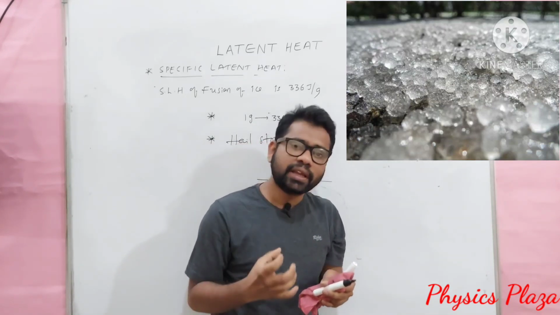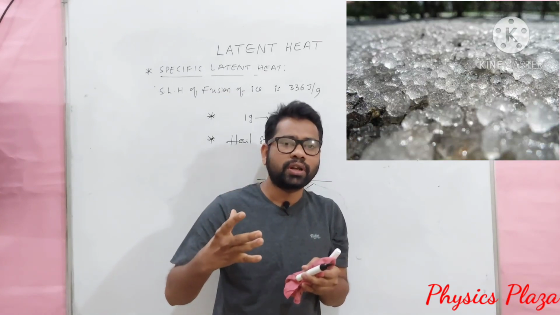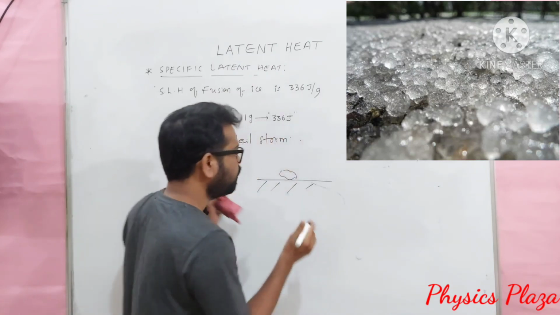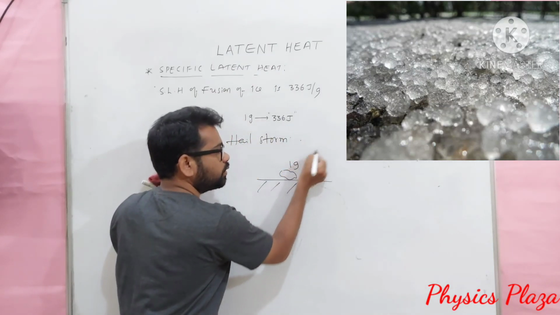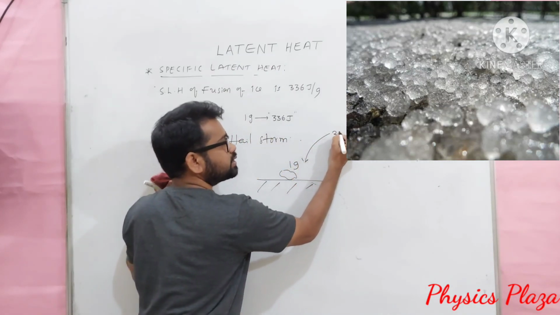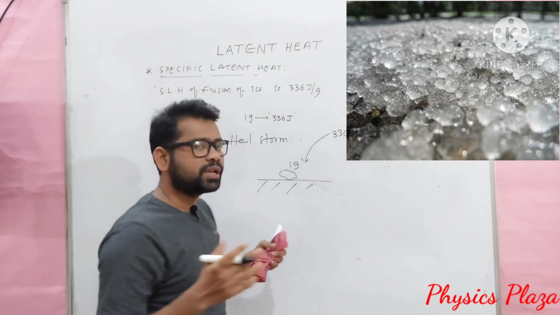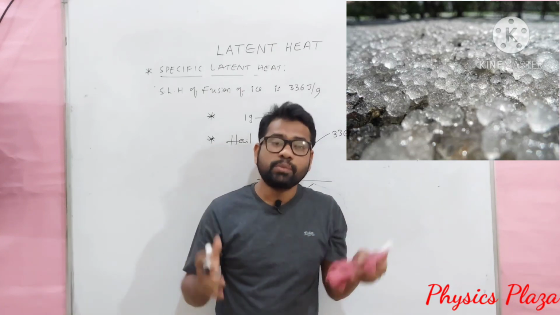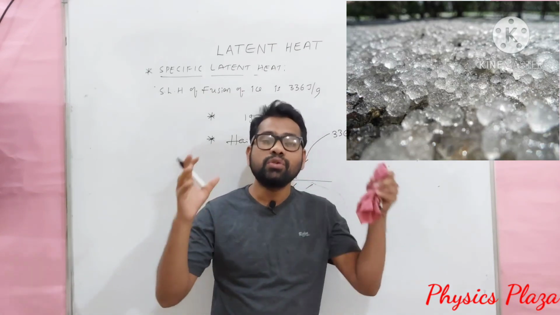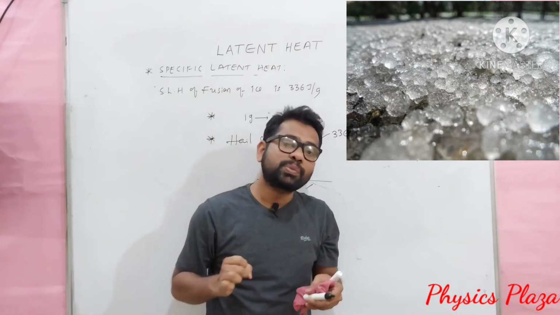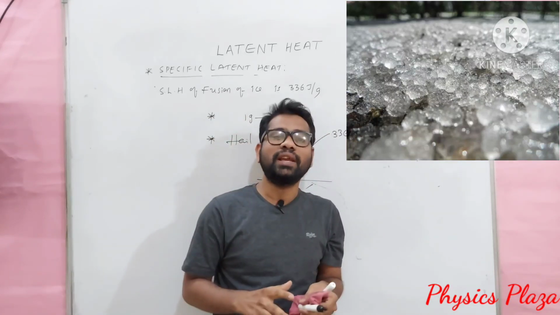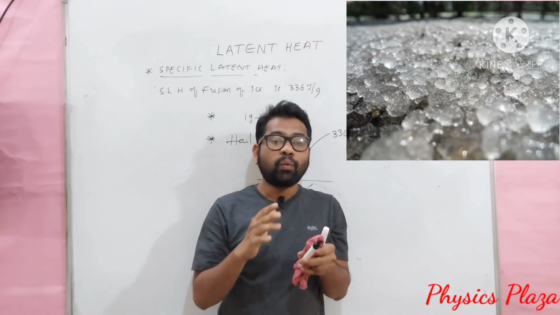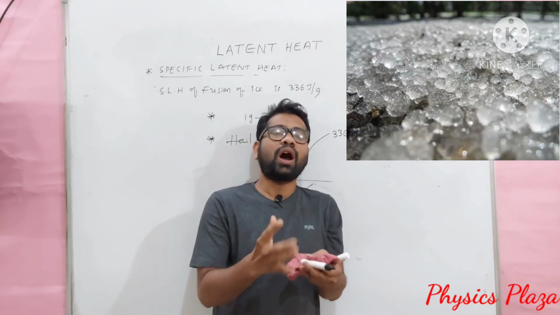From where will the ice take heat to convert into water? No doubt, from the surroundings or atmosphere. 1 gram of ice will take 336 joule heat energy, so imagine the huge amount of ice during the hailstorm. A huge amount of heat is taken from the atmosphere. As the atmosphere loses heat, its temperature goes to the minimum. That is why we feel more cold after a hailstorm.